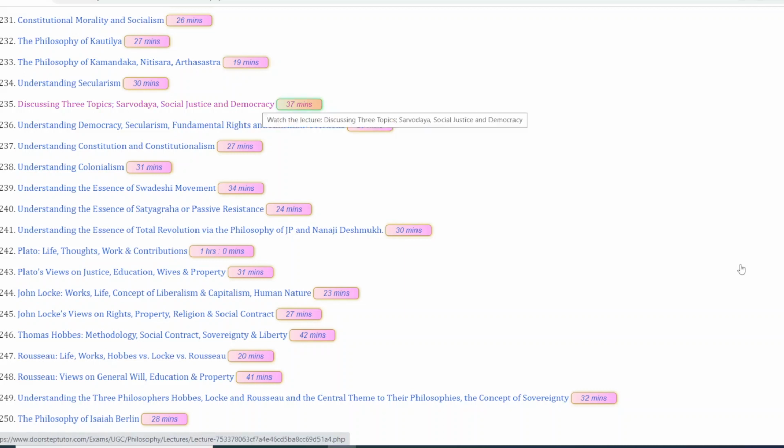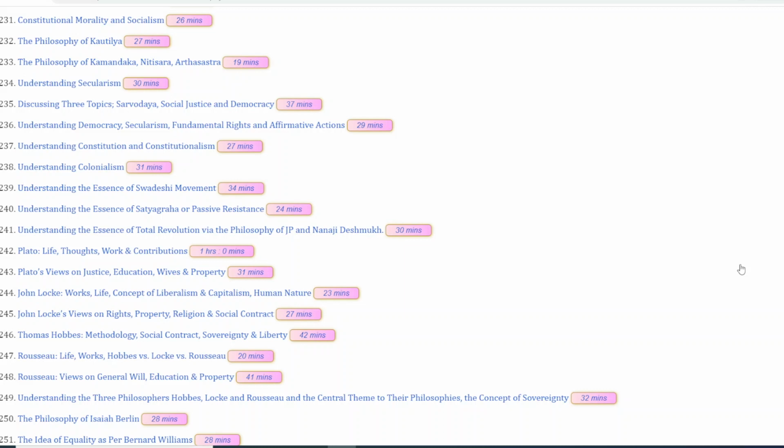The definition of these three, the important principles in these three. Then democracy, secularism, fundamental rights, and affirmative actions. Affirmative action examples can also be asked in the exam. For instance, reservation is one such example. We have also discussed this in the lecture. Please watch it there. What is the principle of fundamental rights? Why are they given to each and every citizen of the country? What are the basic fundamental rights that we're talking about? They are providing protection against whom? These are the kind of questions that can be asked from the concept of fundamental rights.